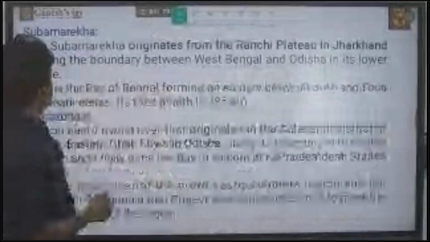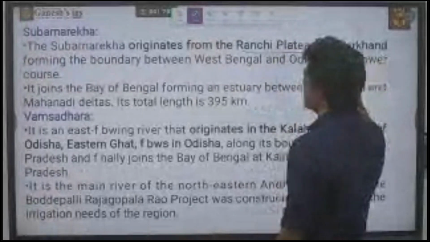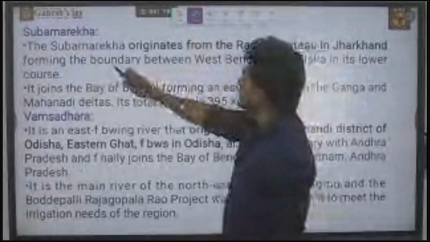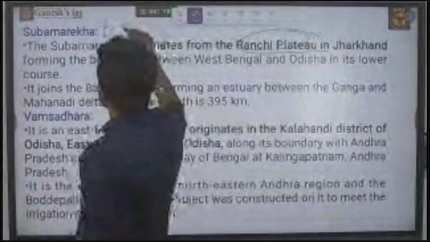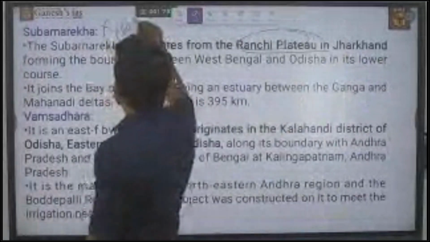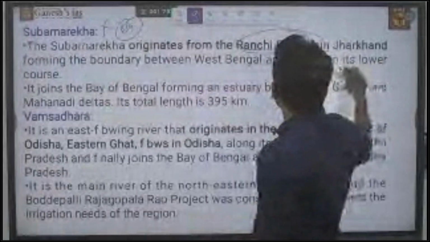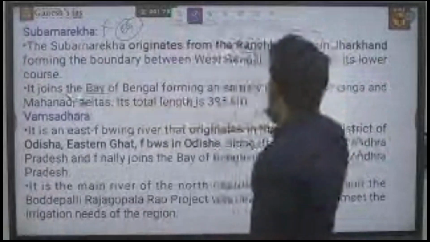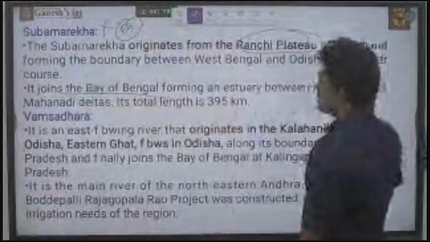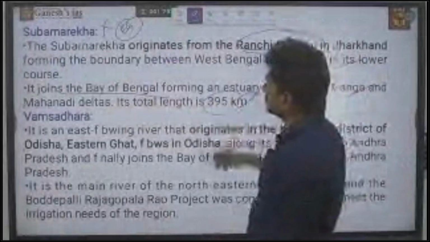Next is Subarnarekha. It originates from the Ranchi plateau in Jharkhand. So it is in the Ranchi plateau, and this also does not belong to the Eastern Ghats. Flowing through Jharkhand, between West Bengal and Odisha, in its lower course it joins the Bay of Bengal, forming an estuary between the Ganges and the Mahanadi delta. The total length is 395 km.